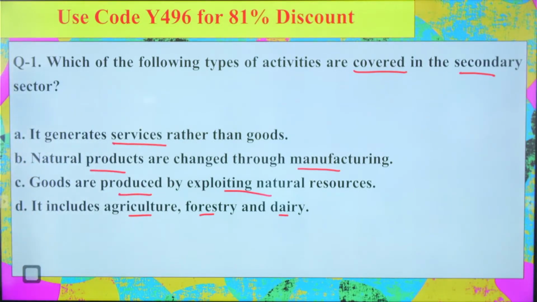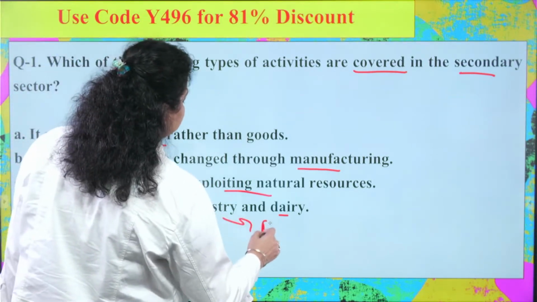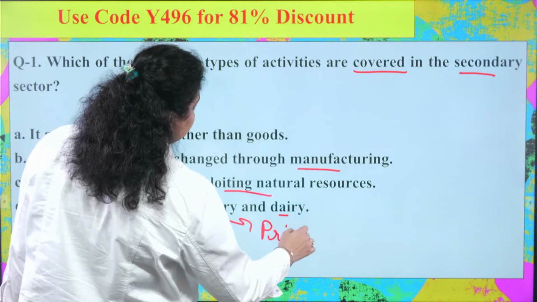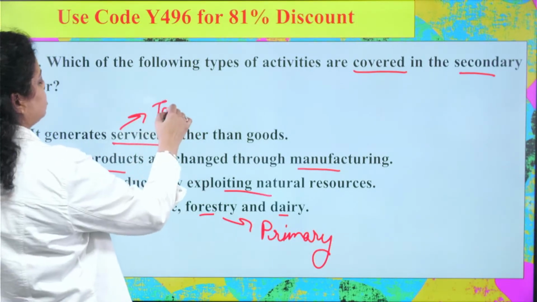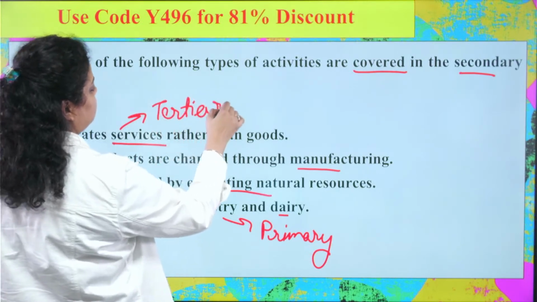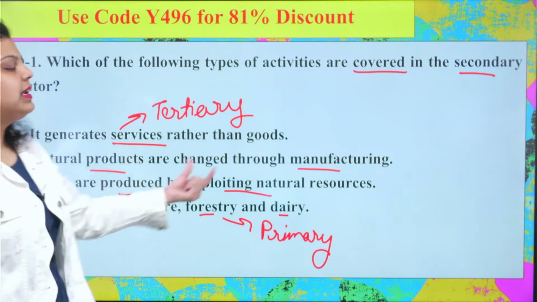So the right answer for this particular question, first of all, it can't be agriculture, forestry, because this is a primary sector. The services is simply a tertiary sector, or it is also known as the service sector. Now, B and C can be confusing for you, but you can see option C is saying you are exploiting the natural resources.